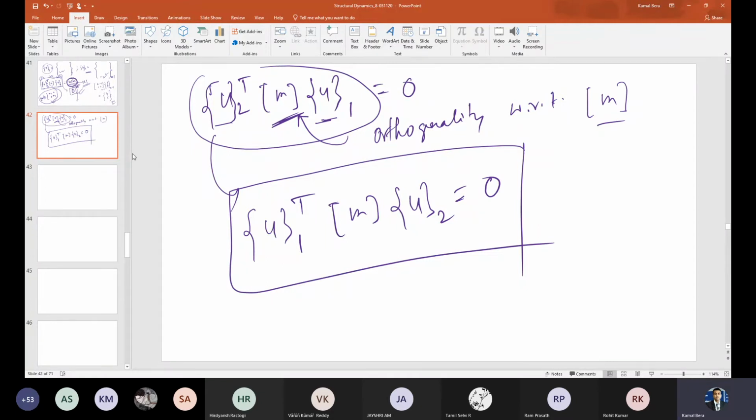Please speak out. I'm just taking the transpose on both sides of the equation. So 0 transpose is nothing but 0, right? What is the transpose of A, B, C, three matrices, let's say?